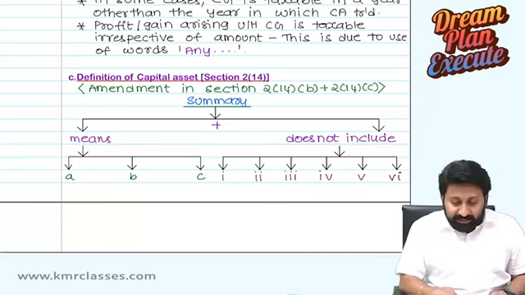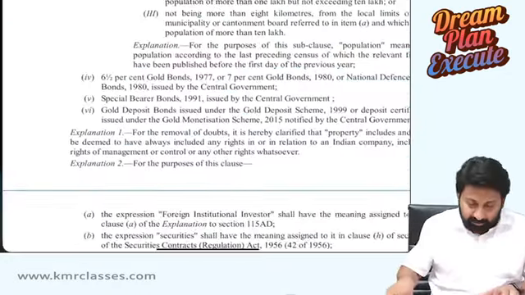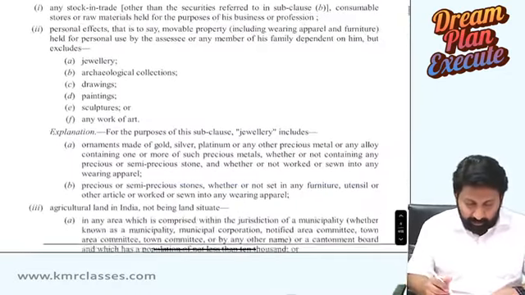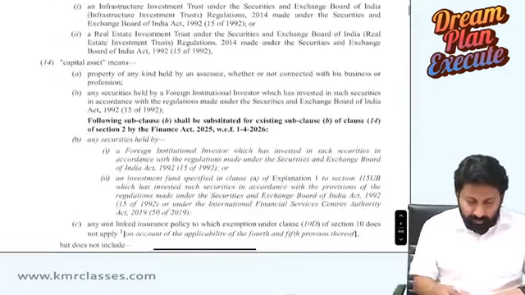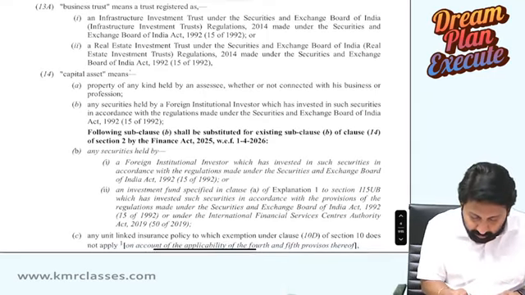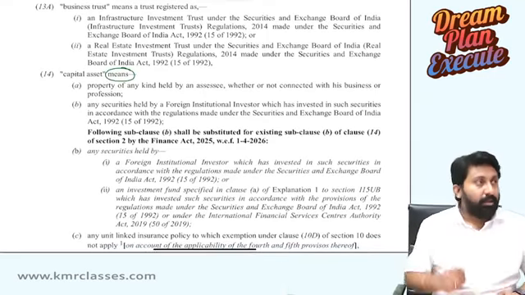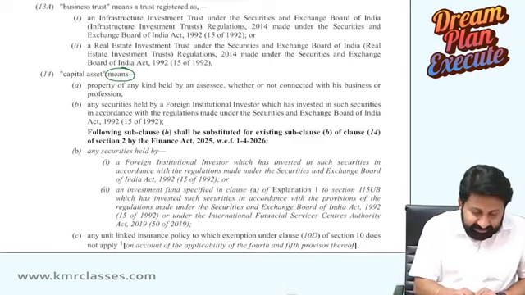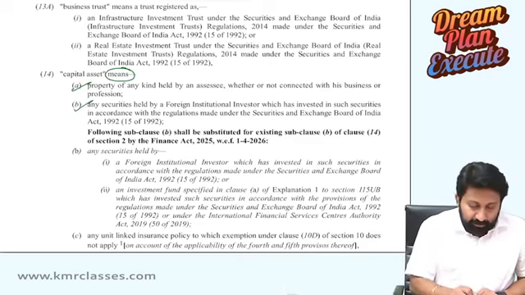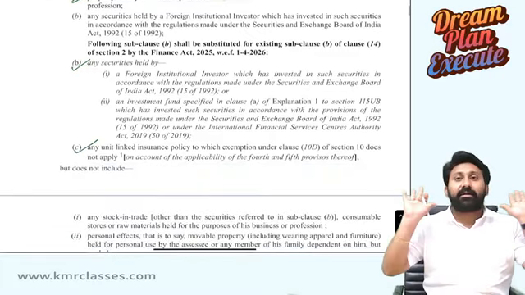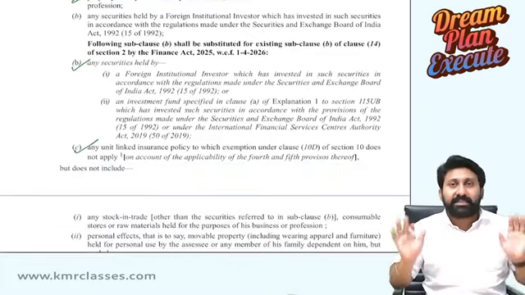Here the word used is means. In the Act, you can observe here, means A, means B, means C. That's it. This is capital asset.